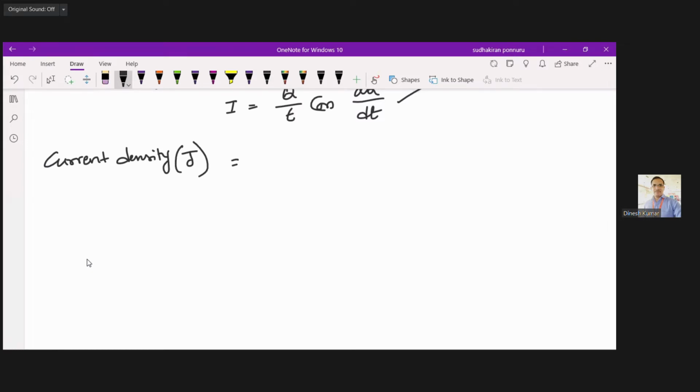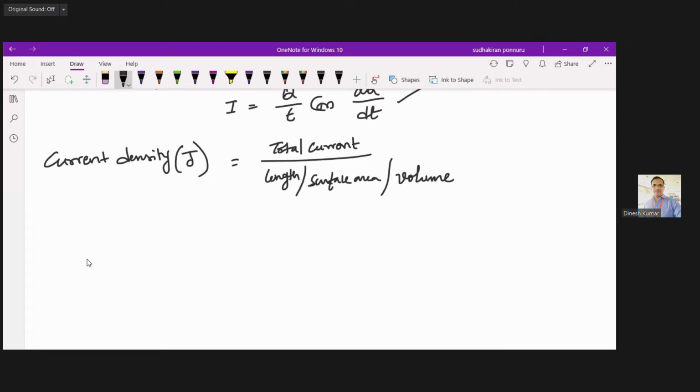Whatever density you are going to take, you are going to take the total value of that density. Here, since we are taking the current, that is the total current per unit length or unit surface area or unit volume. So this is the definition for the current density. The total current per unit length or per unit surface area or per unit volume will give the value of current density.